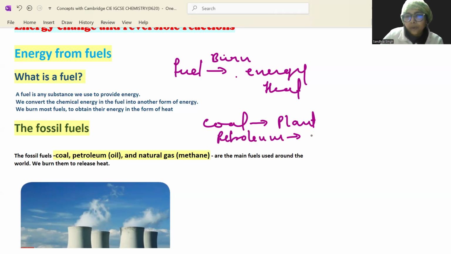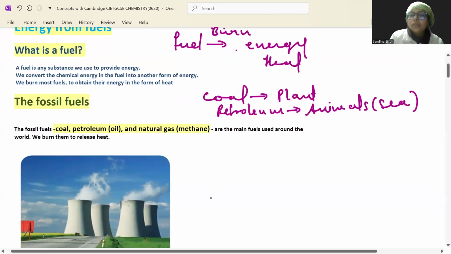Petroleum is obtained from sea animals, right? Fossils of sea animals that were buried millions of years ago, and after sedimentation of these sea animals, we get petroleum, crude oil. Right? So these are the main fuels used around the world.